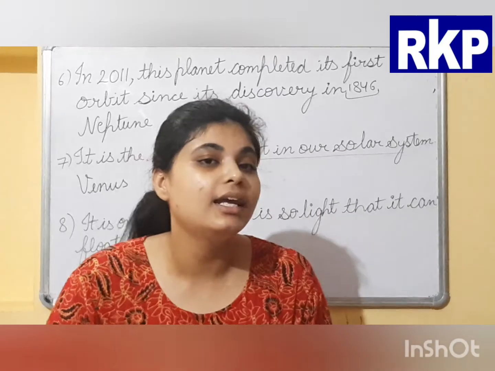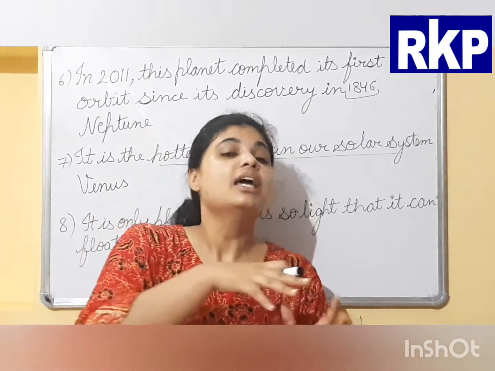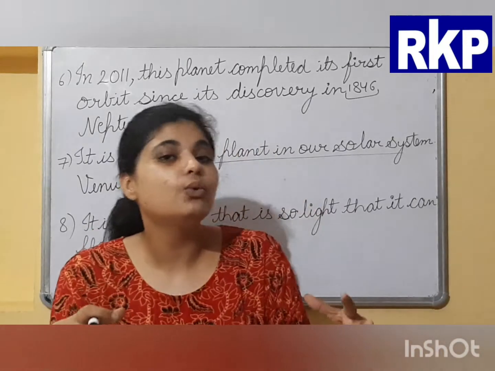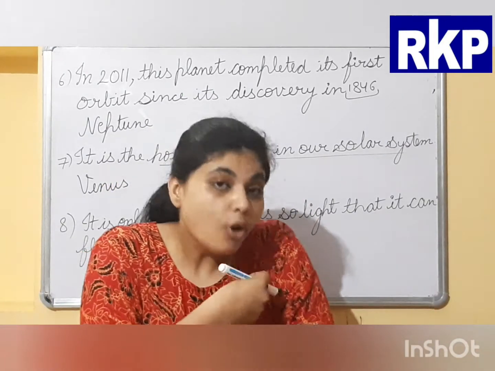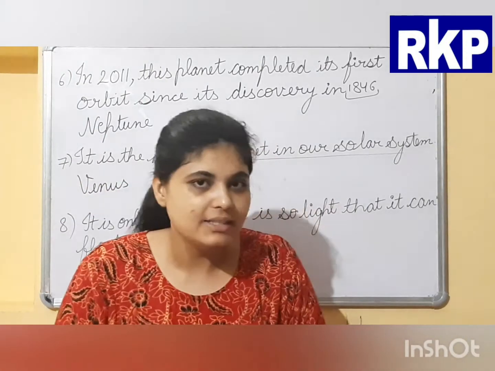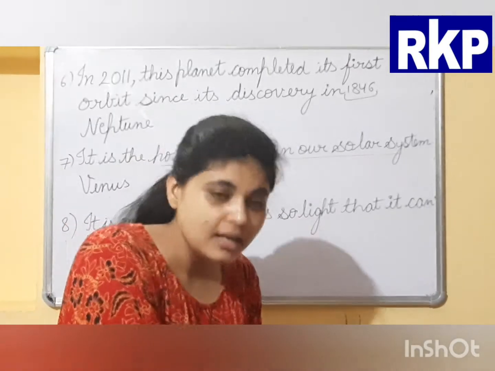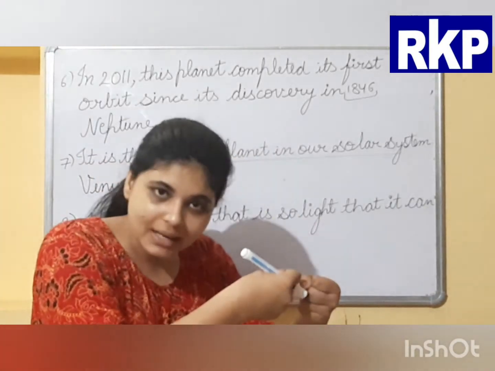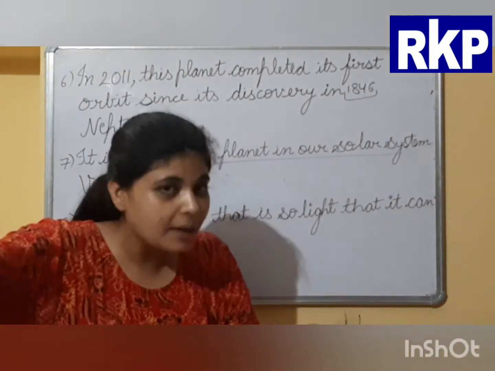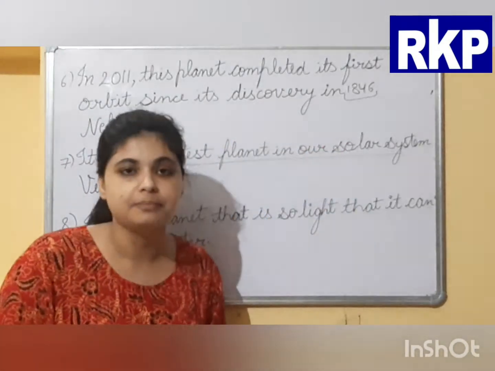Because of this thick layer of atmosphere, once the sunlight passes through it and reaches the surface of Venus, the rays of sunlight get blocked. Blocked means they can't go back into space. That's why Venus is the hottest planet. Once the sun rays enter the atmosphere, they are blocked by the thick layer and can't escape into space. So this is the reason why Venus is the hottest planet in our solar system.